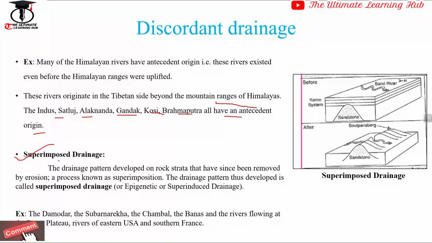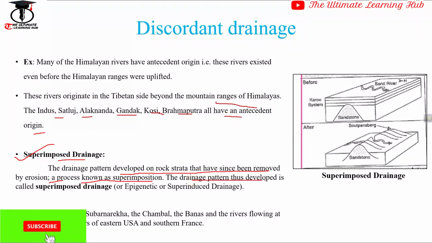The last one is superimposed drainage. The drainage pattern developed on rock strata that have since been removed by erosion. This process is known as superimposition, and the drainage pattern thus developed is called superimposed drainage, or epigenetic or superinduced drainage system. If you want to visualize this concept, you have to see this diagram.